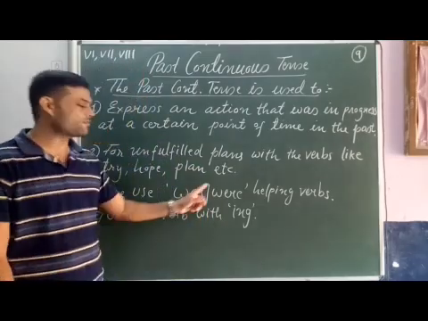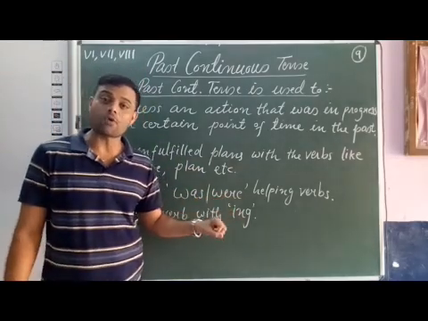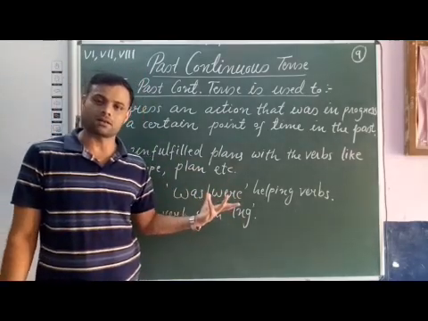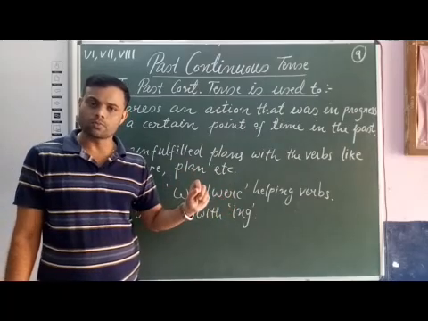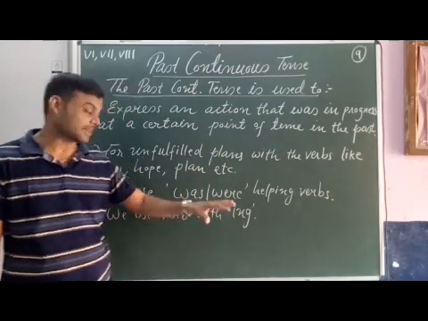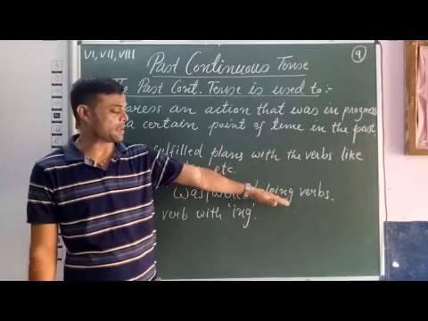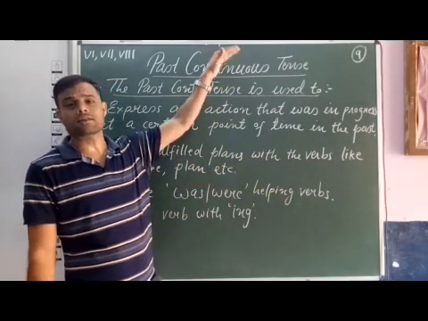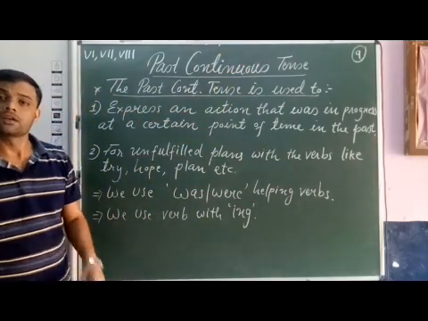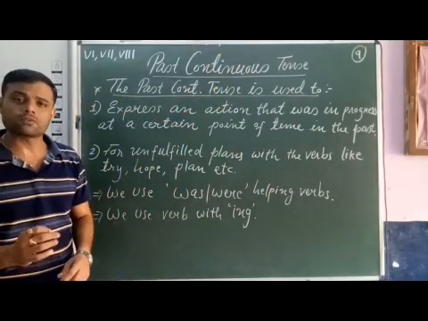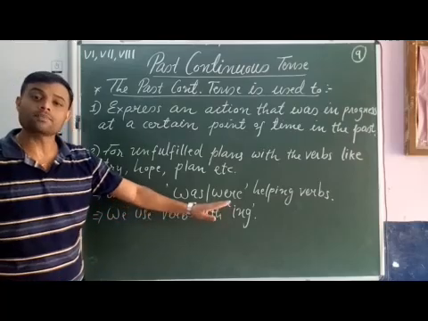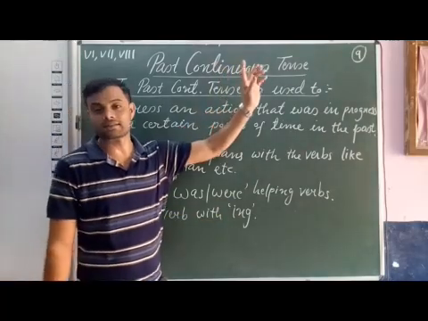So this was and were, they are to be forms of past tense. To be is a verb, and its past forms are was and were. So was, were we use as helping verbs in past continuous tense. And the main verb always comes with the ing form as it is continuous tense.